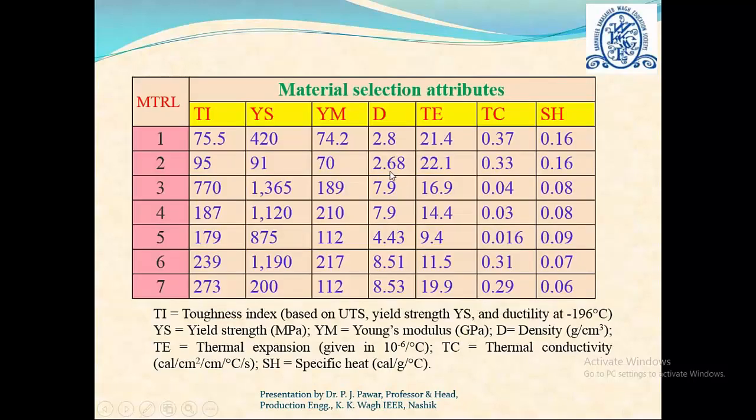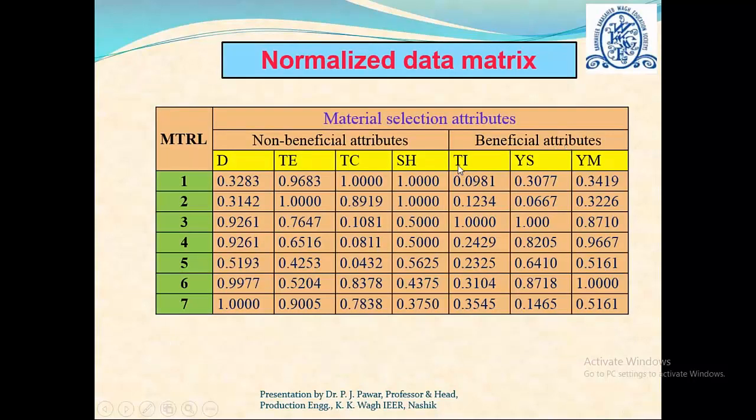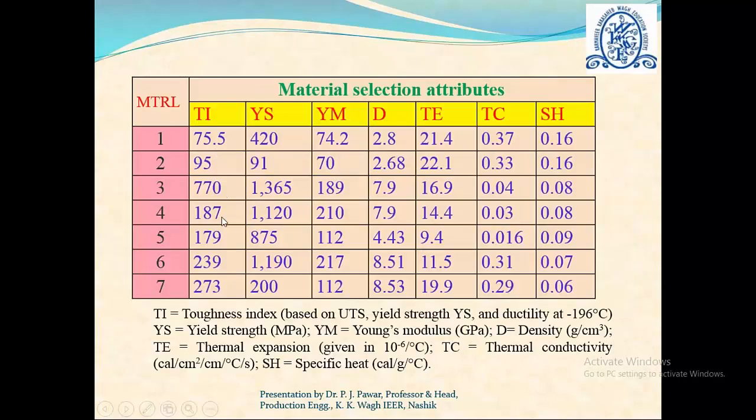Then similarly, even if you consider these beneficial attributes, if I go with toughness index, we can see here that the maximum value of toughness index is 770. So this will be considered as a 1 and all other values will be made less than 1. So that's basically in this particular technique, irrespective of whether it is beneficial or non-beneficial, the maximum value will be considered as a 1 and others will be less than 1.